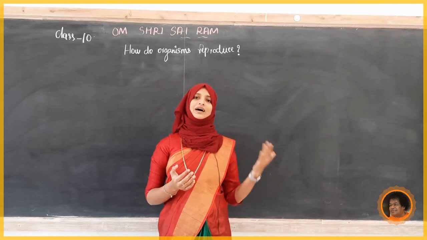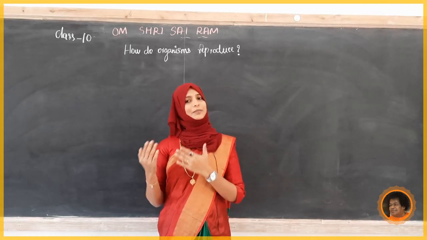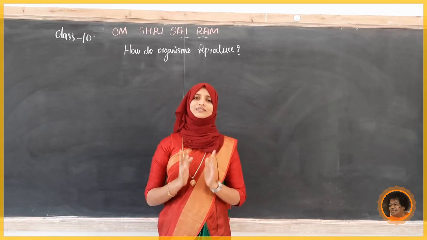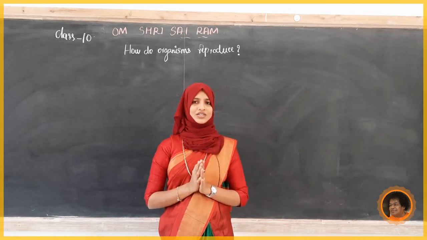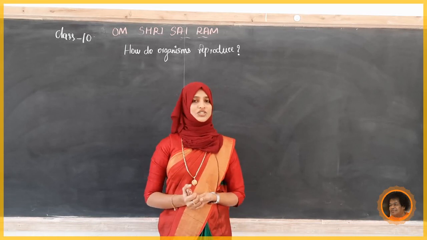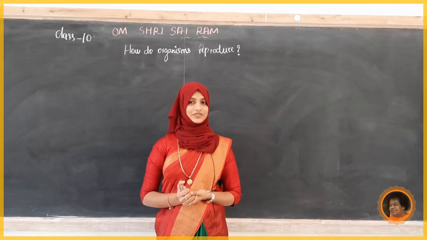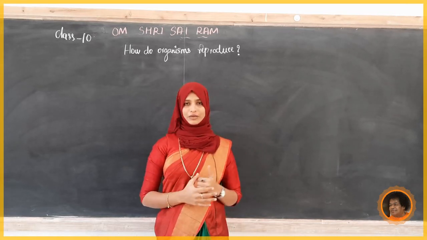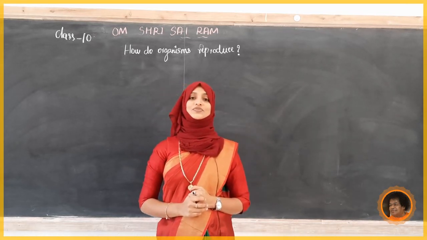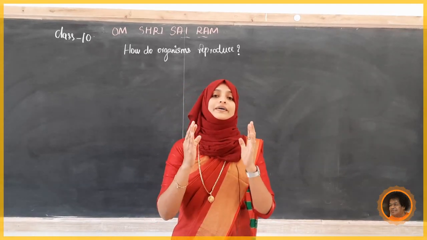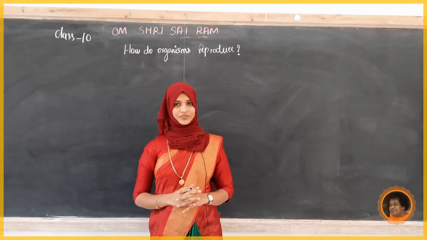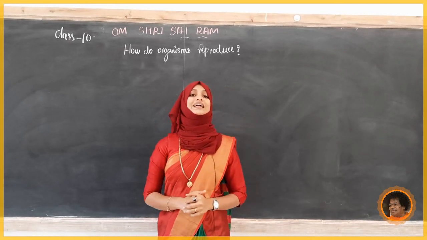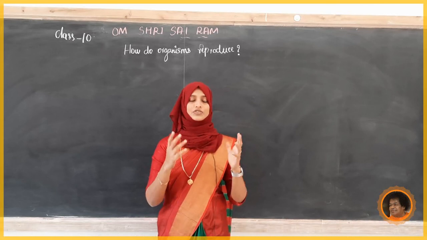Females have their own structure and males have their own structure. It is completely different, because we know that the product of reproduction, the gamete formation, is different in both male and female. In the last class we discussed the male reproductive system. Just recall the different parts of the male reproductive system.